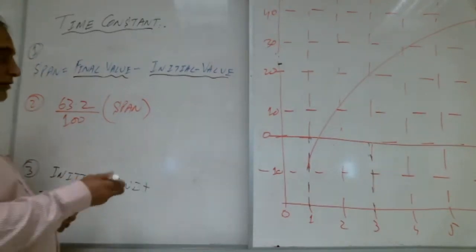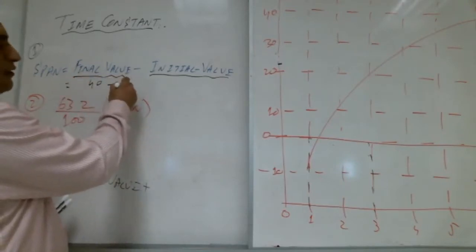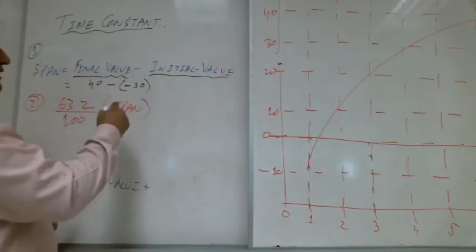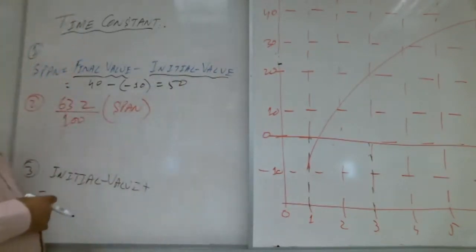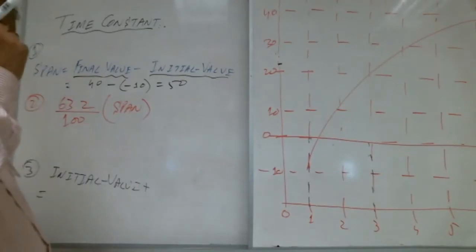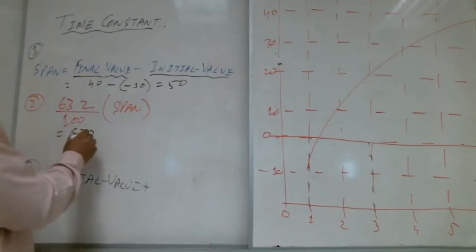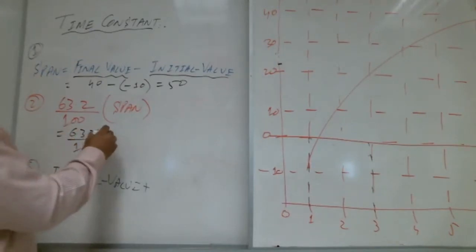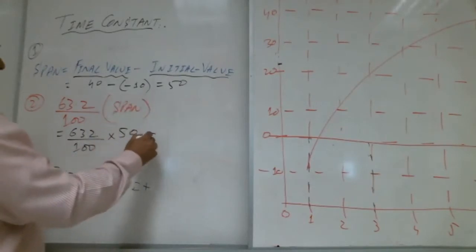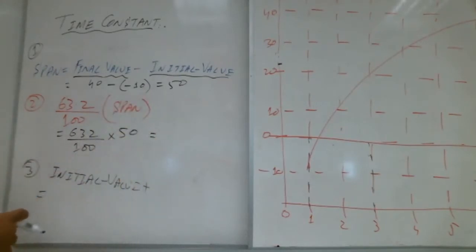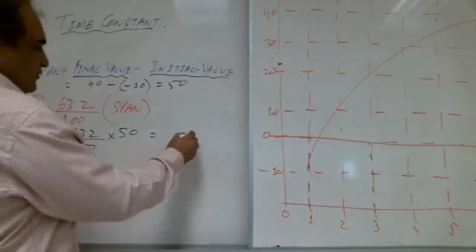40 minus minus 10. Minus with minus will be plus. Very good. 40 minus minus 10 becomes 50. Okay, what is the second step? 63.2 over 100 into span. How much? 31.6.